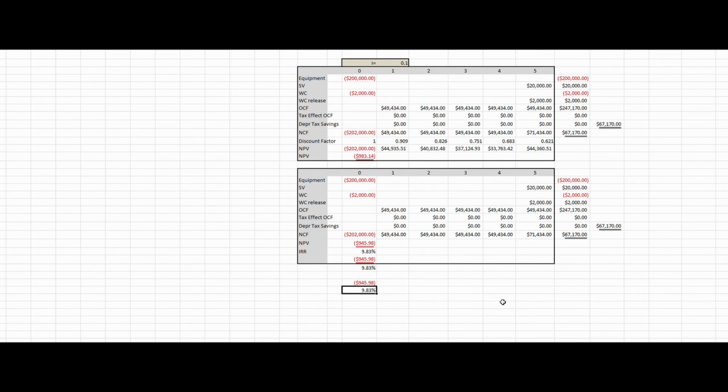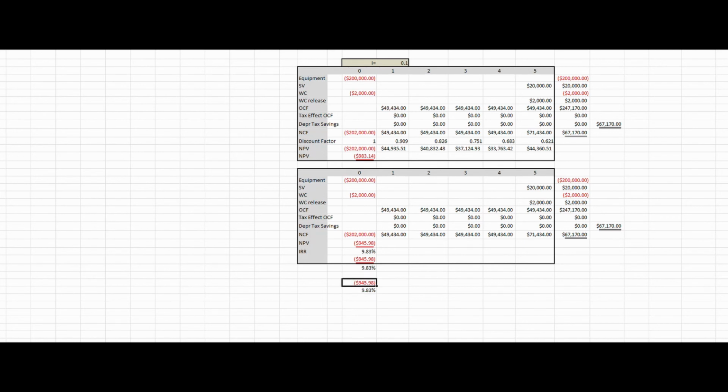Logically, if I discounted these cash flows at 10% and I got a very small negative net present value, I would know that my internal rate of return is less than 10%. How do I know that? Because my net present value is negative. Furthermore, I know that it's just a little bit below 10% because I have a very, very small negative net present value.